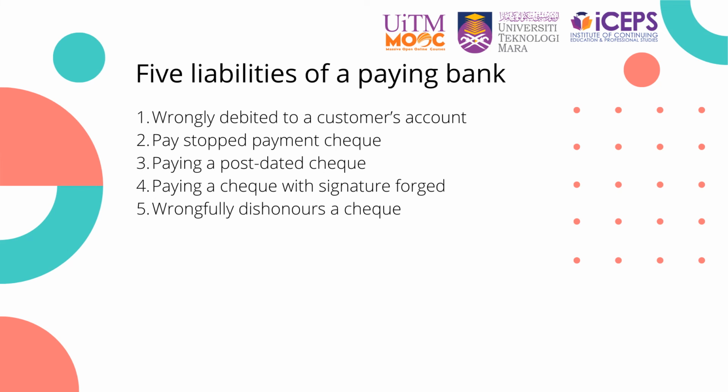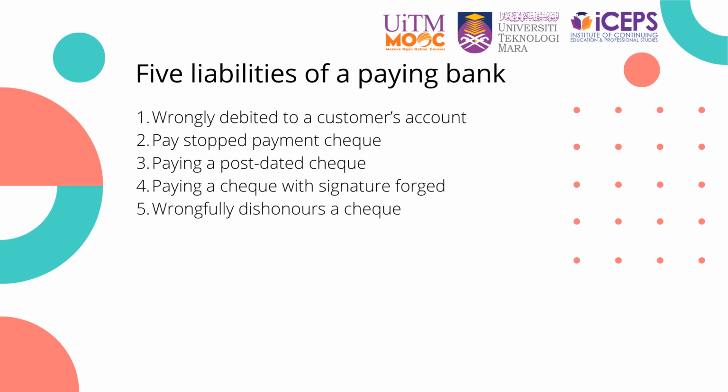The bank is liable for damages of a check wrongly debited to a customer's account. The bank will be responsible because the true owner did not receive the money that was supposed to be banked into his or her account. The bank is liable for paying a stopped payment check. The bank will be responsible if the bank is aware that the check has been stopped or received notice to countermand but then failed to follow the order.